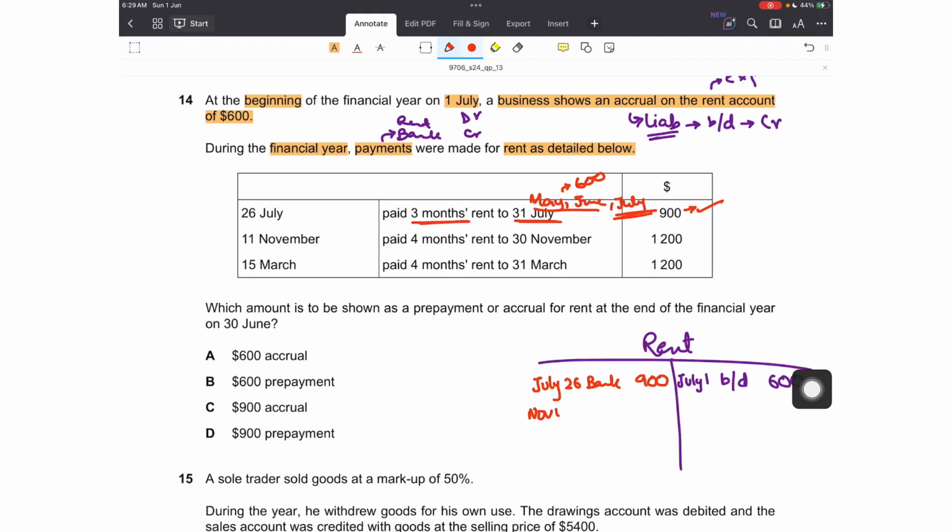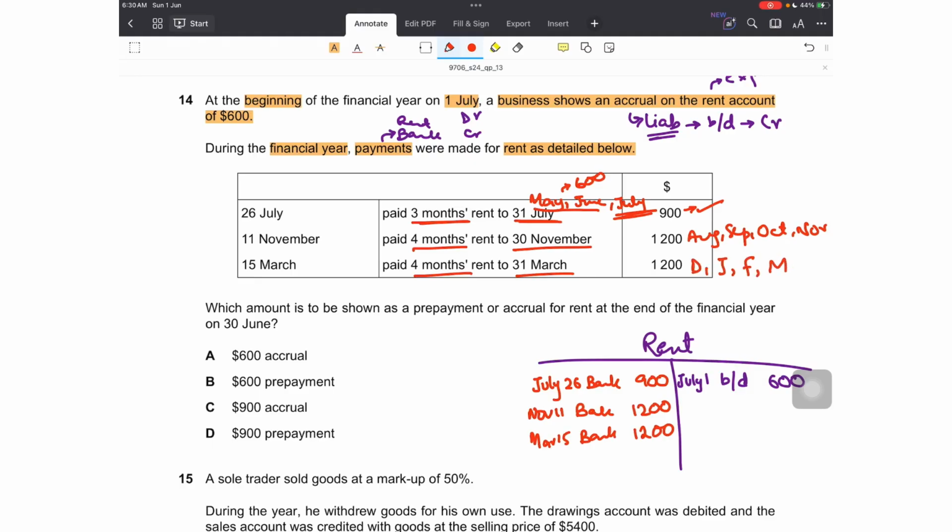Then on 11 November, again through bank, paid 4 months rent to 30th November amounting to 1200. So the next 4 months after July are August, September, October and November. Very good. Then again 4 months rent to 31st March. This was paid on March 15 from bank amounting to the same. Now the next 4 months: December, January, February and March. That's it. There are no other payments.